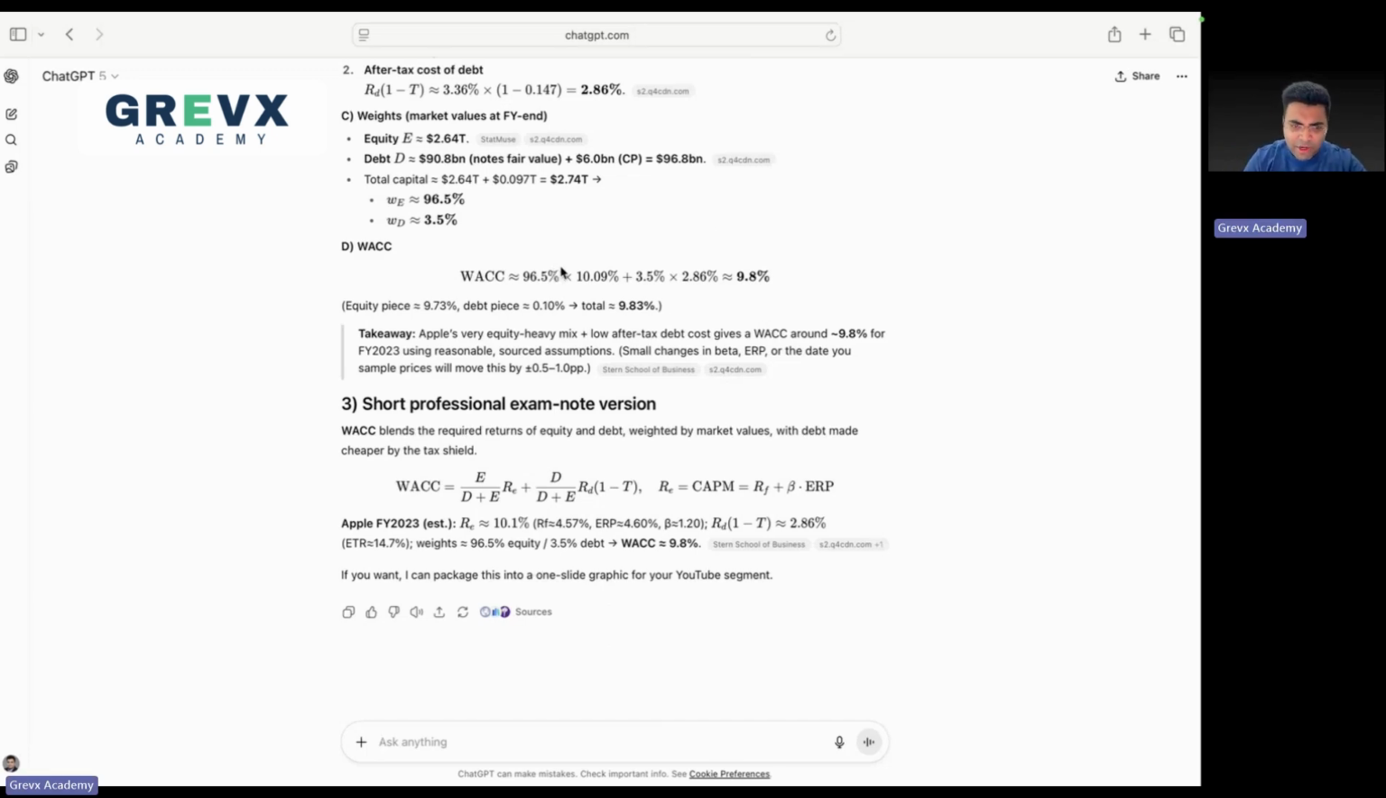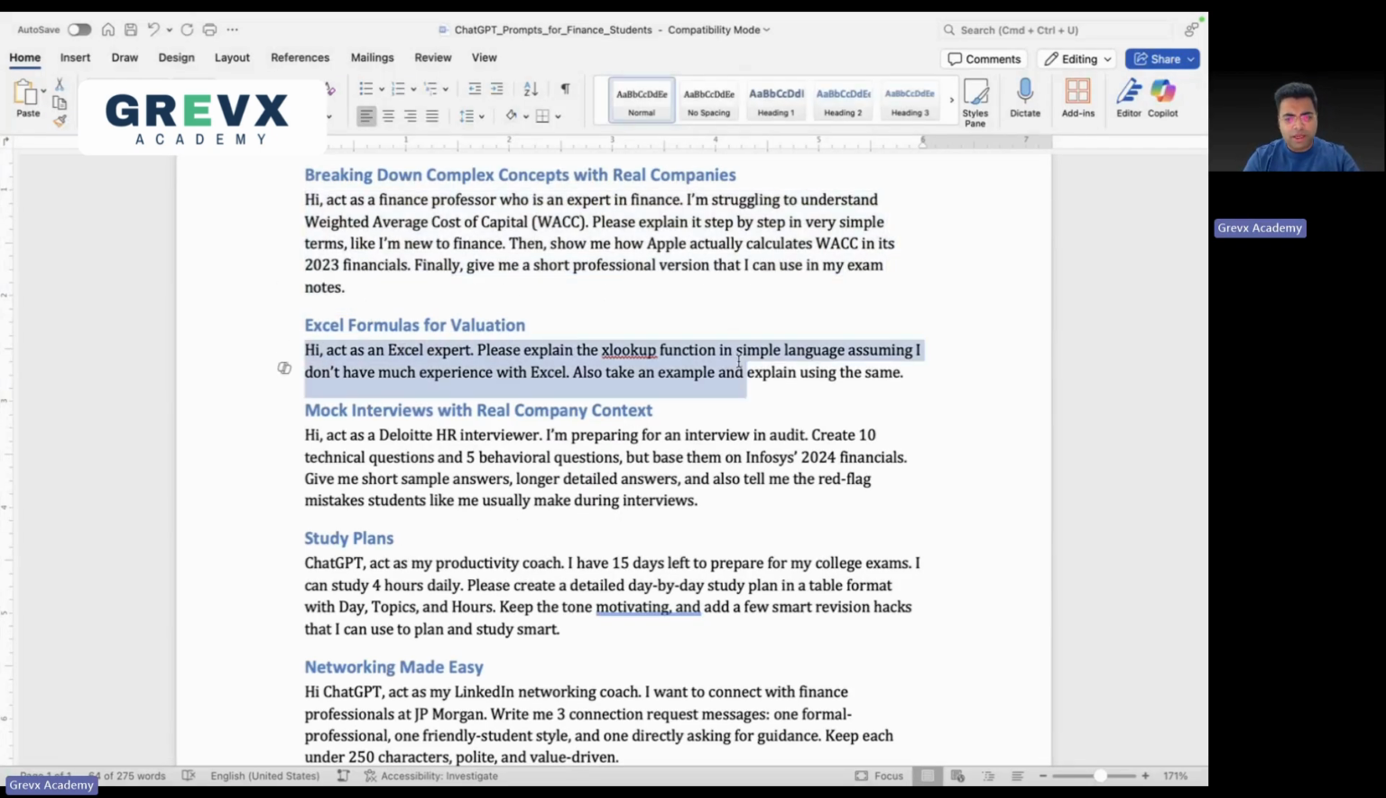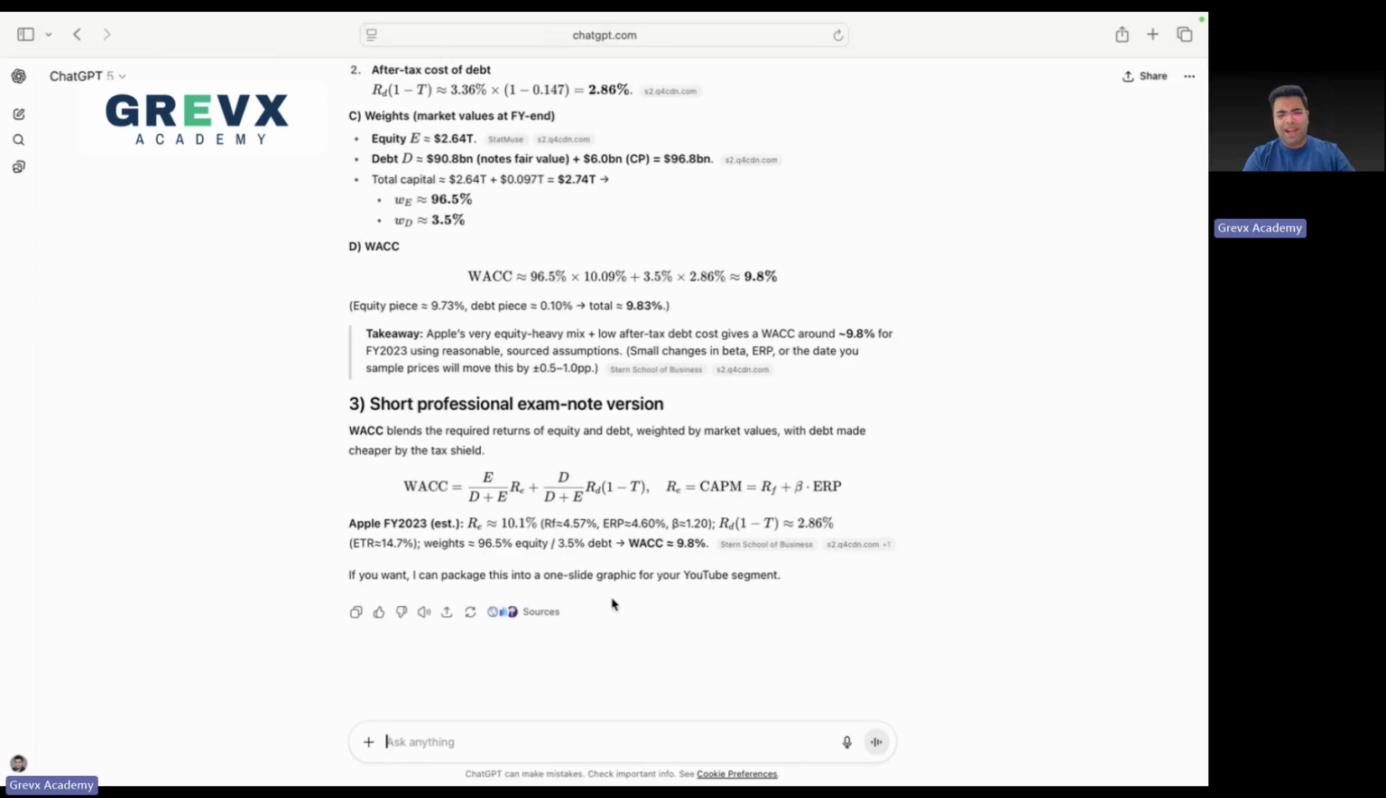Situation number two. You are working on Excel and you do not understand the XLOOKUP function. You want to understand the XLOOKUP function. And then you're thinking, kahan se seekhu? From where should I learn? That's ChatGPT coming to your rescue again.